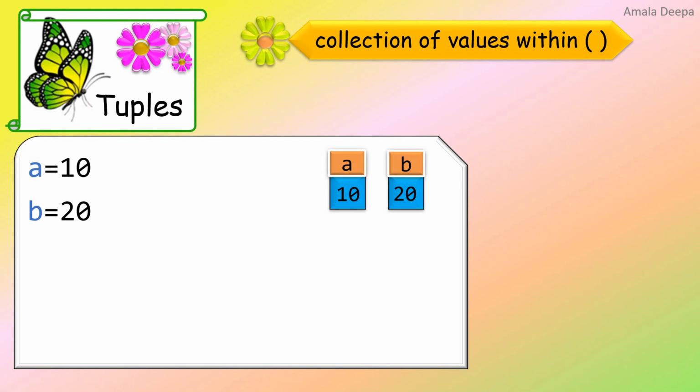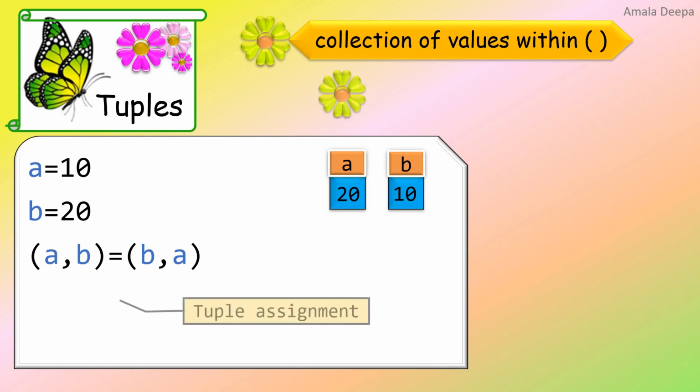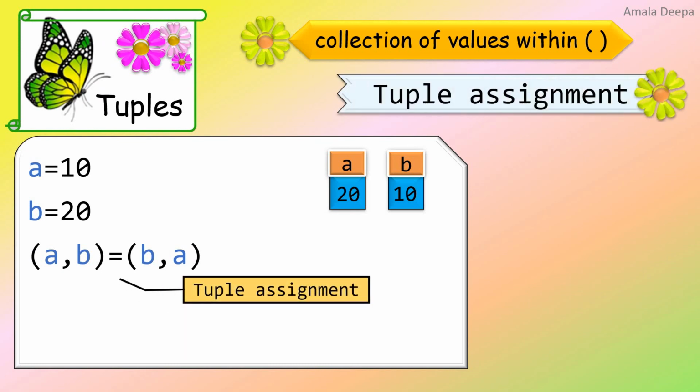So A is equal to 10, B is equal to 20, and by writing A, B is equal to B, A, on the right hand side, the value of B is stored in the left hand side variable A, and the value of A is stored in left hand side B. Tuple assignment allows us to easily swap the values in two variables.